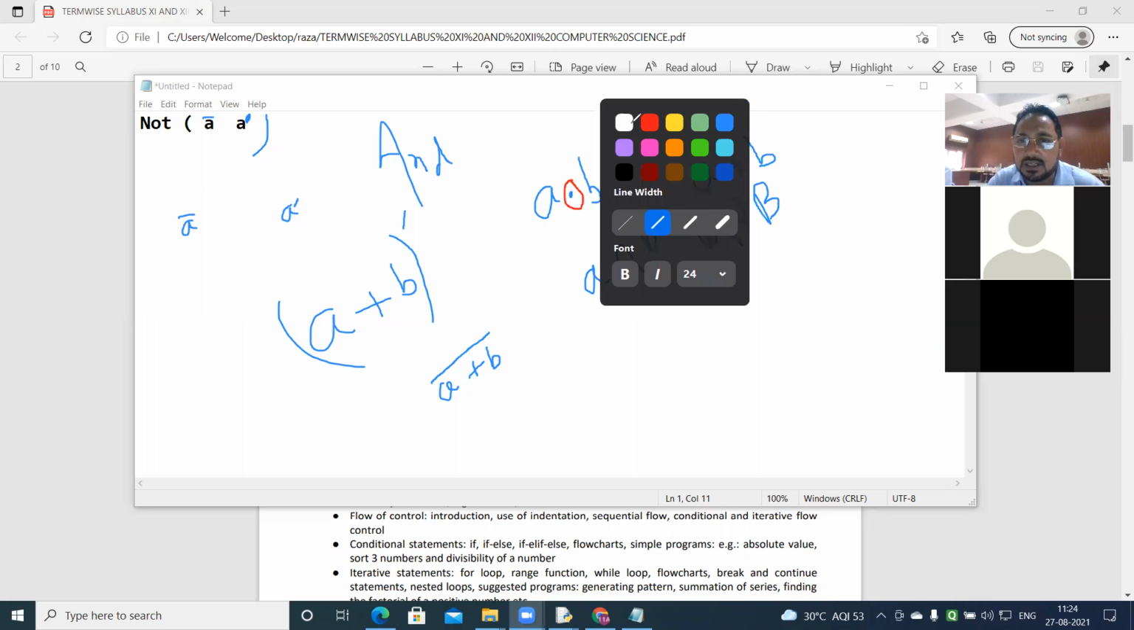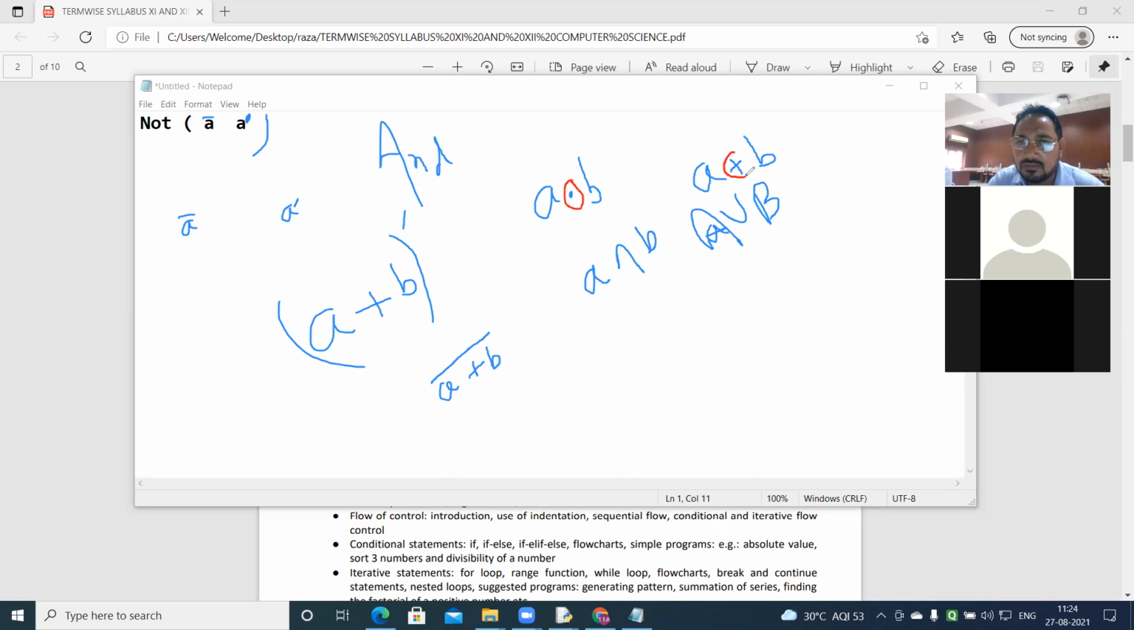In your exams, 99% we will use this plus sign. Point is clear? So three operators I will use. When I use the bar sign or the upper dash sign, that means it is a not sign. If I use dot between a and b, that means it is an and operator. And if I'm using plus, that means or operator. Understood?